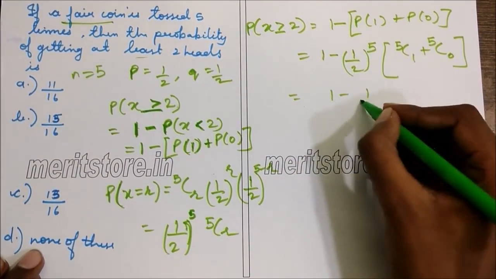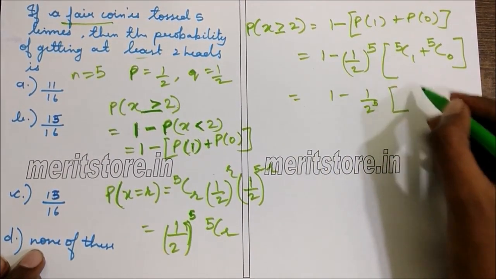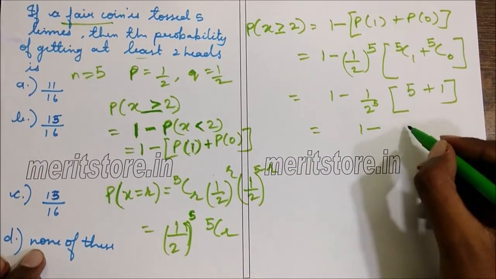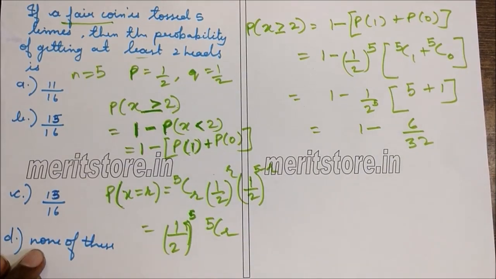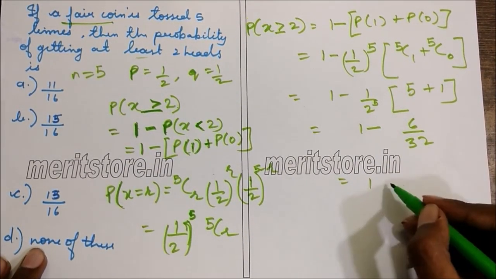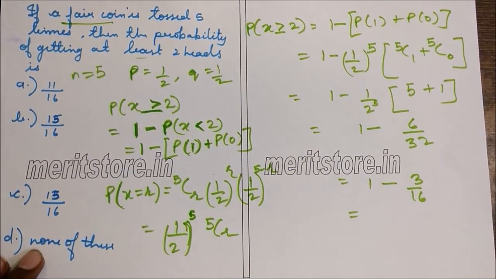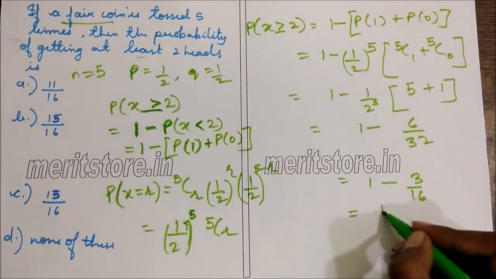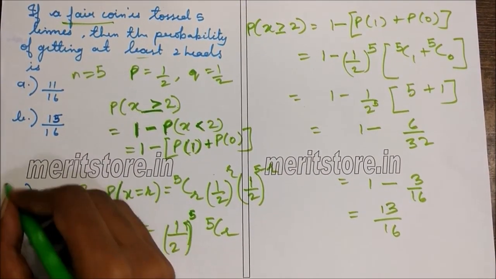It is 1 minus half raised to 5 times the sum. 5C1 is 5, 5C0 is 1. So 1 minus, 2 raised to 5 is 32 and 5 plus 1 is 6. So 6 by 32. This can be simplified as 1 minus 3 by 16. So this is 13 by 16, which is option C, 13 by 16.